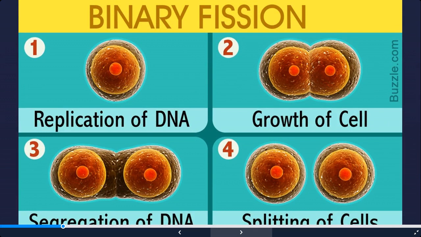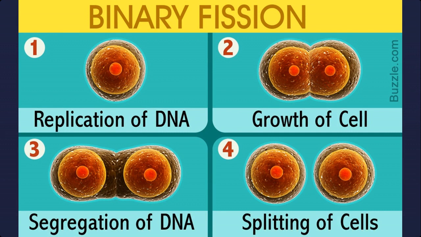Now what happens during binary fission? There is first copying of DNA, that means replication of DNA takes place, then karyokinesis, that means the division of the nucleus starts. When the division of the nucleus is completed, then the division of the cytoplasm starts, and the cell membrane grooves in, and ultimately from one parent cell there is formation of two daughter cells.